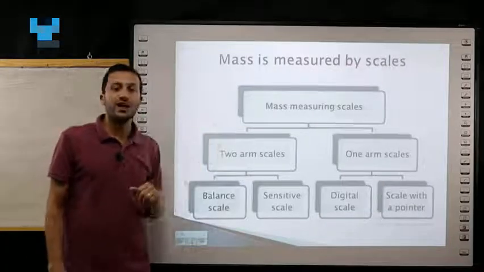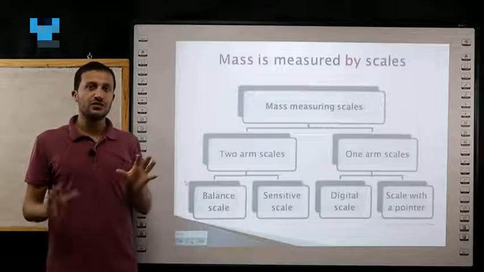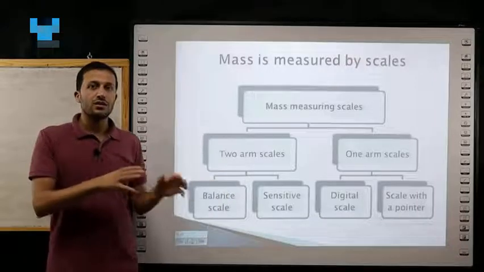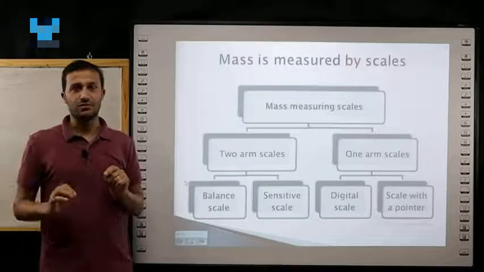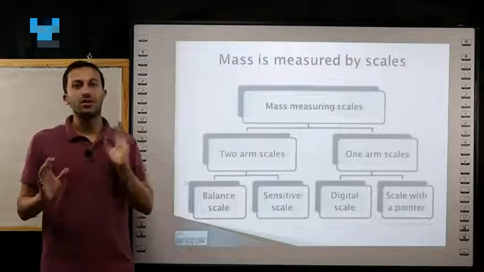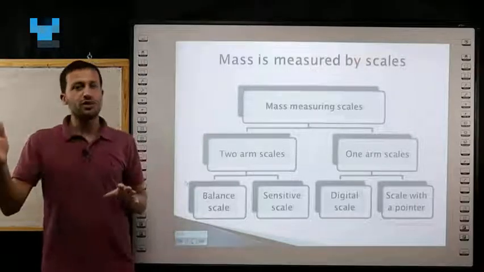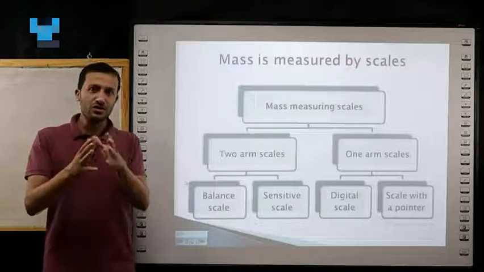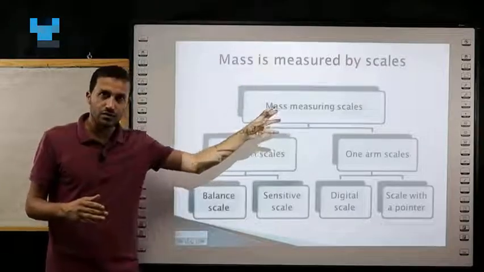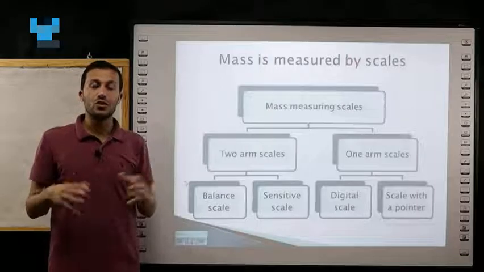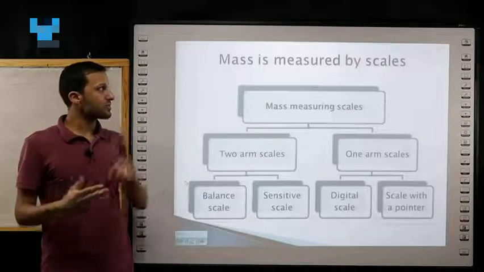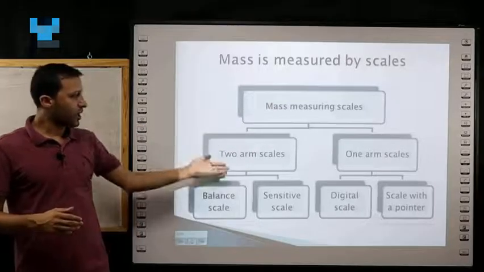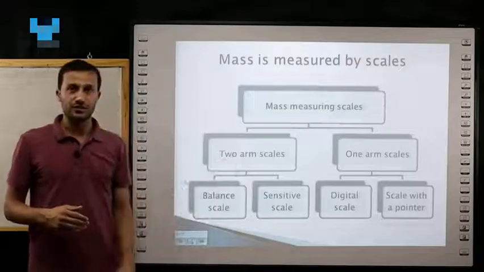So, what is the measuring device? Focus on this point. If you are asked in the exam, "mass is measured in" or "mass is measured by": mass is measured in followed by the measuring unit. Mass is measured in gram or kilogram. But if you are asked mass is measured by, then after "by" comes the scales or the device used to measure. So mass is measured by 2 arm scales or 1 arm scales.